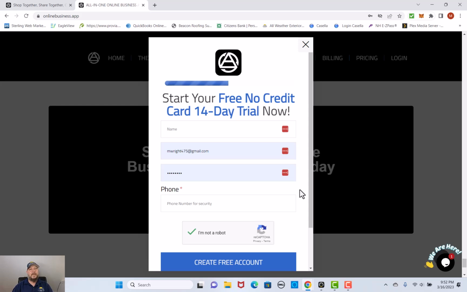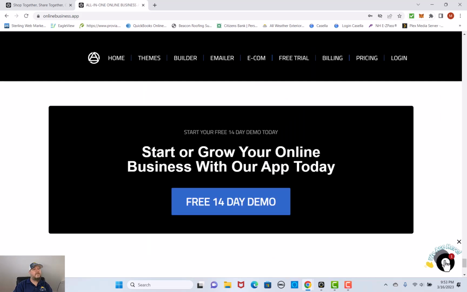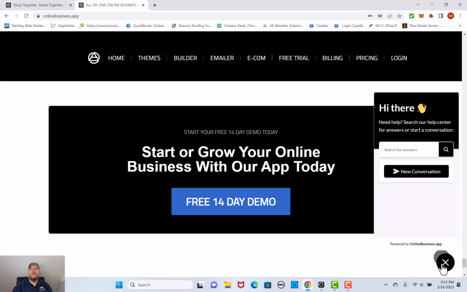Now keep in mind, throughout this whole software, we're going to have a tutorial section in there. When you click into that tutorial section, it's going to show you how to operate and use the software. So if you have a question at any time, support is always down here in the right hand corner. It says we are here. Go ahead and give that a click, and it will say hi there. Whatever you need help with, you can search for your answers, start a new conversation, or contact support.